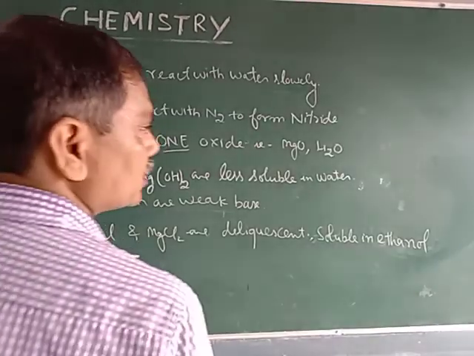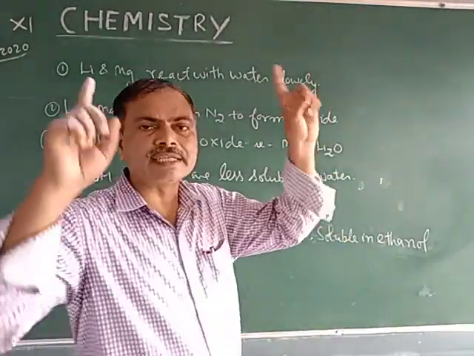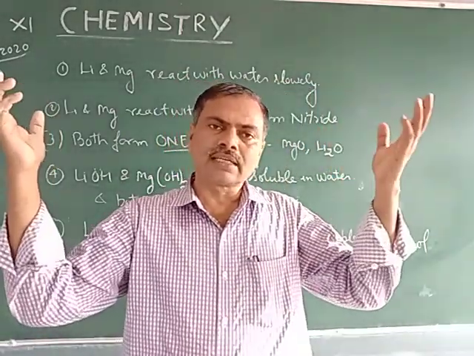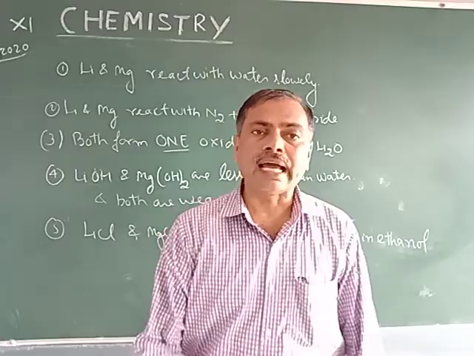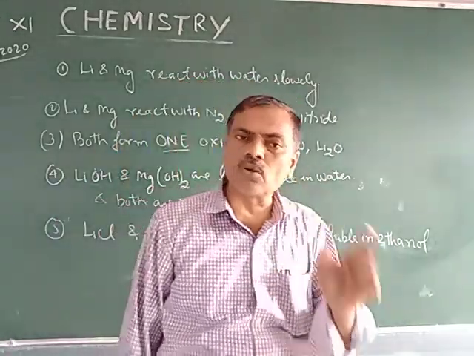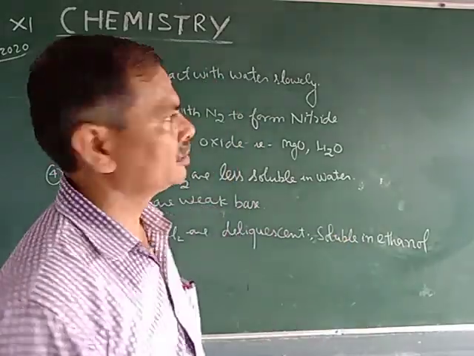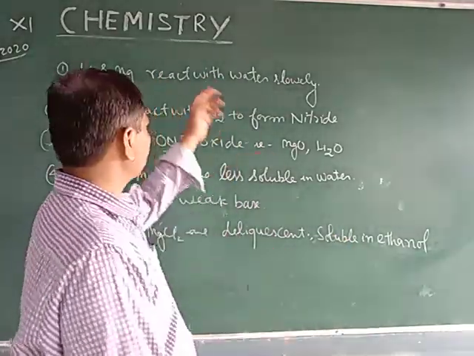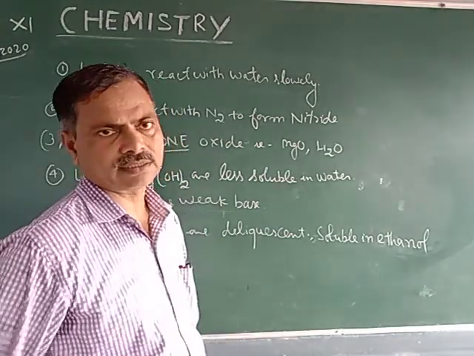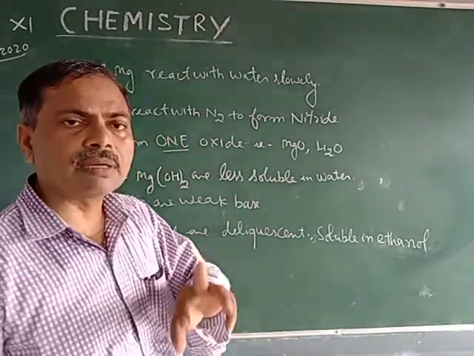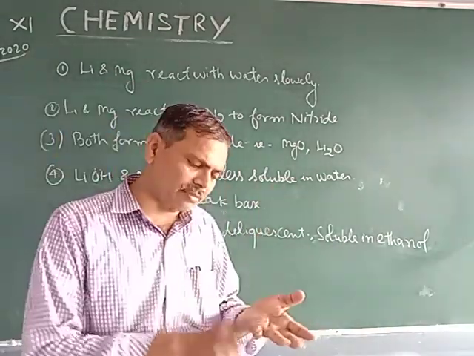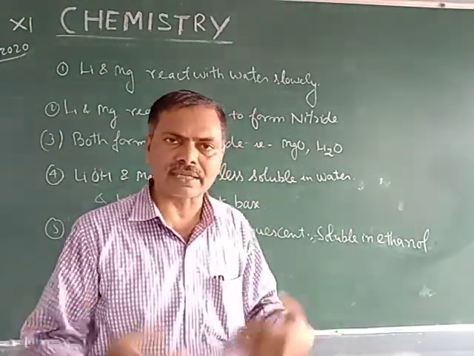Due to diagonal relationship, lithium and magnesium form compounds with many similarities. Lithium and magnesium react with water slowly to form hydrogen gas, and both react with nitrogen to form their corresponding nitrides, lithium nitride and magnesium nitride.